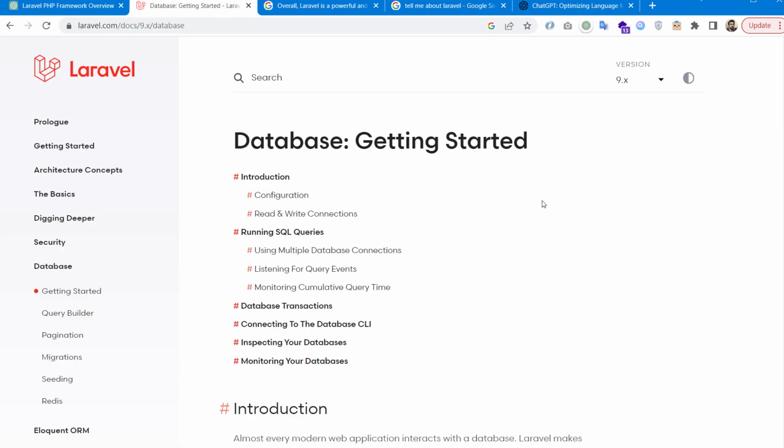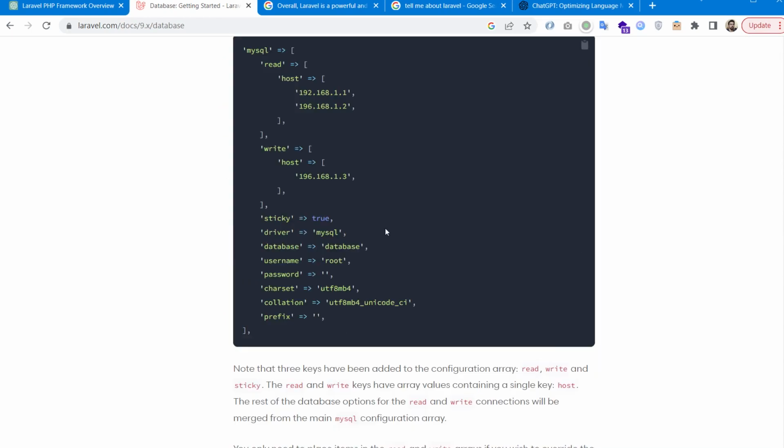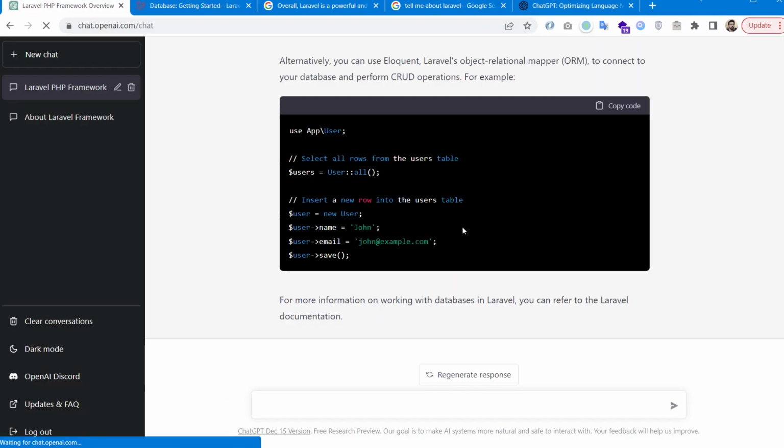Again, I want to check this text in Laravel documentation, and you can see that we cannot find that information exactly in the Laravel documentation. So it's something that was generated by the robot itself. It's amazing that it can also write code for us.